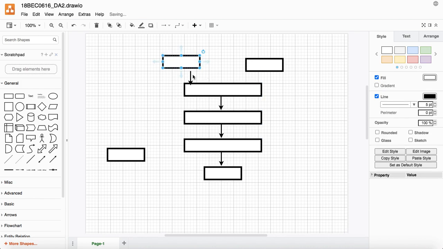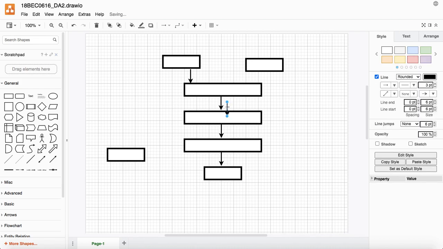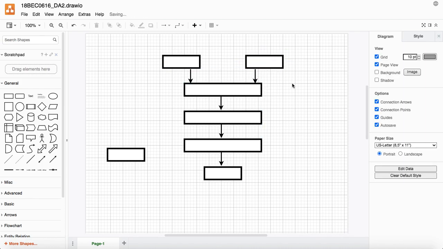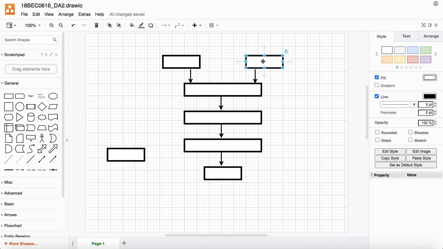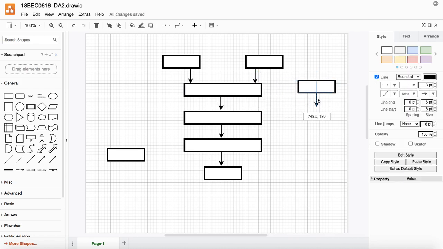I can move this up a little so that the arrow is visible. This side also. I can just move this up a little, move this here, and then I need one more block, and then I need here, and then suppose I have to connect this block with this block, then I would use the elbow connector.